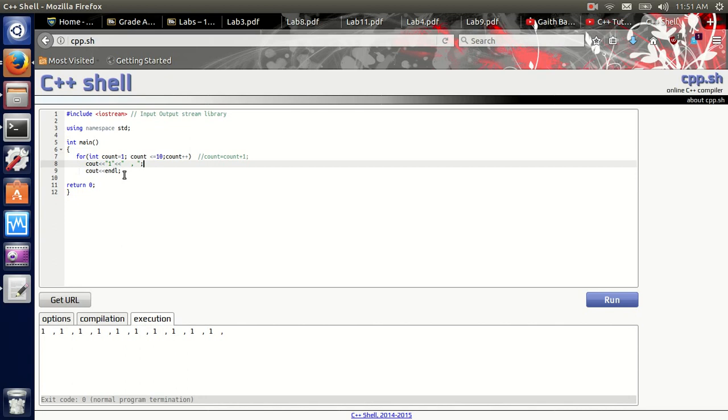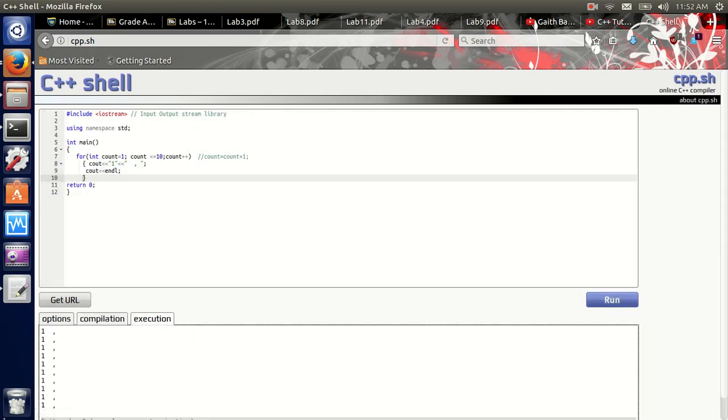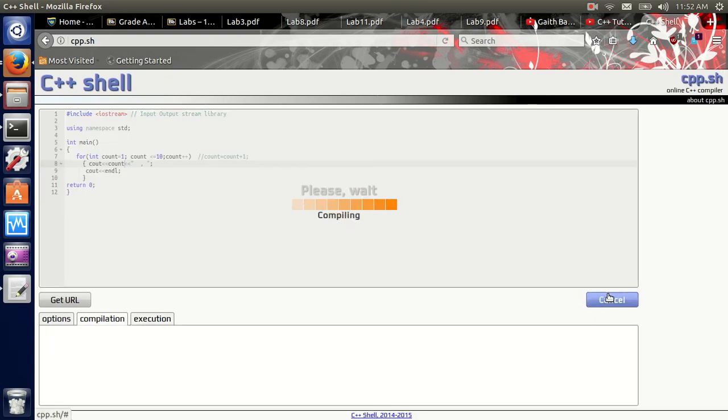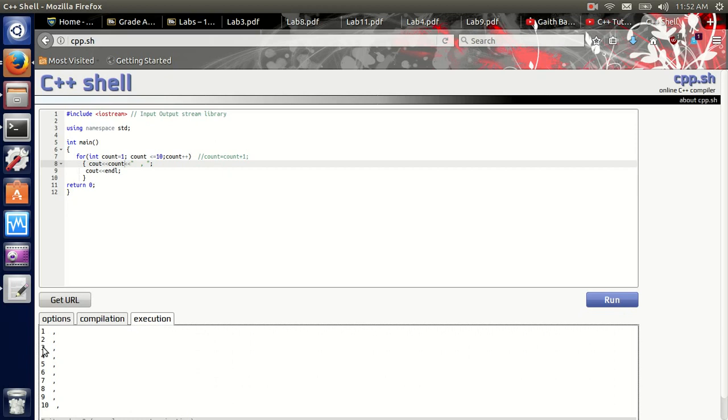So what can we do? I want to do all of this inside the body: first print 1, print space, comma, space, then end line, each time it loops. Let's see. See, it gave us 1s on each line. Now I want it to print count, to see how many times it's looping: 1 2 3 4 5 6 7 8 9 10.